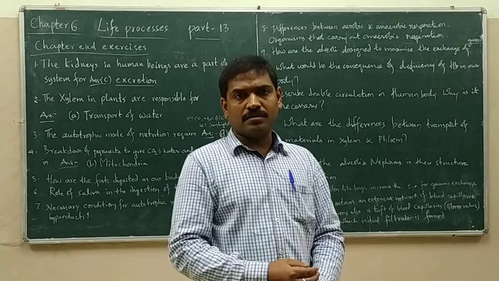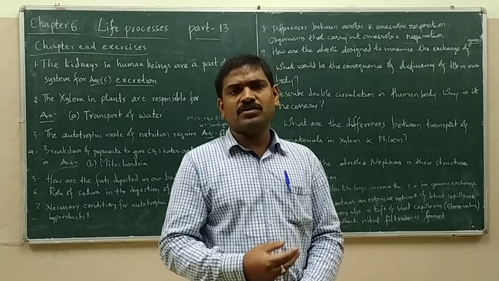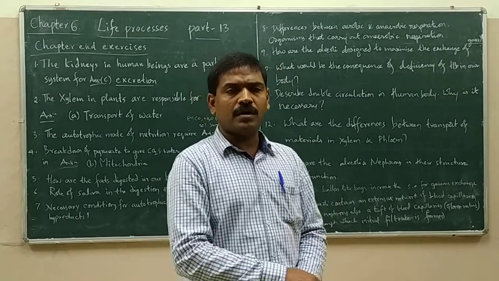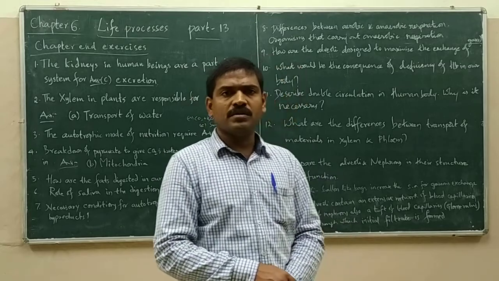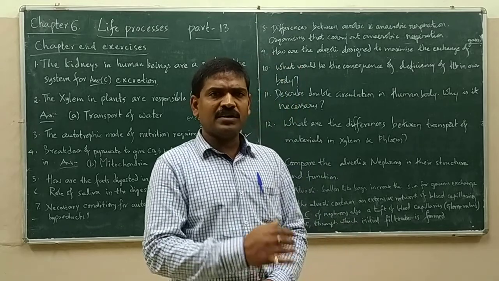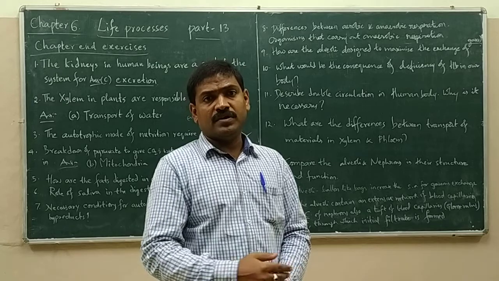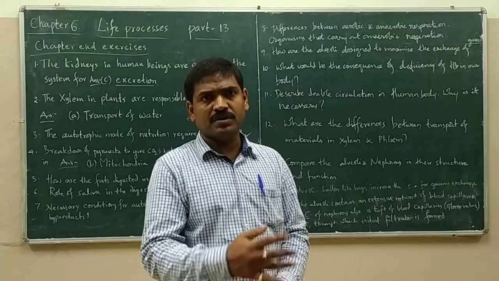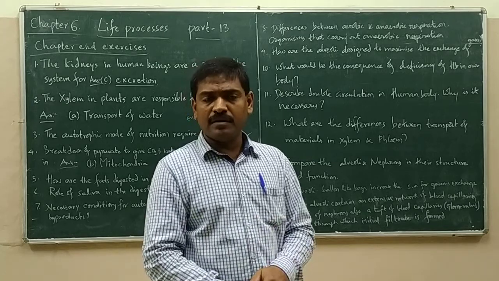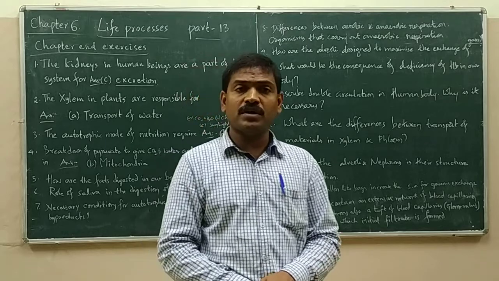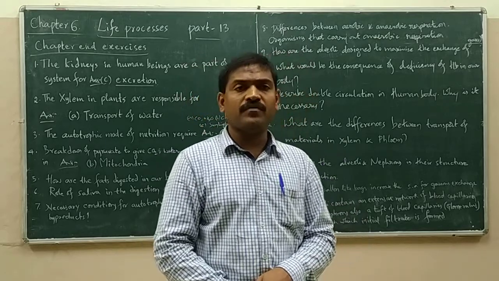So by being much less soluble in the blood plasma, the supply of oxygen would be diminished to a very great level, resulting in very poor supply of oxygen.